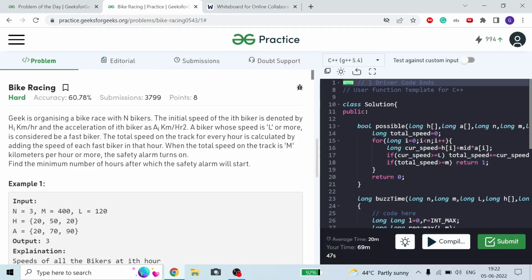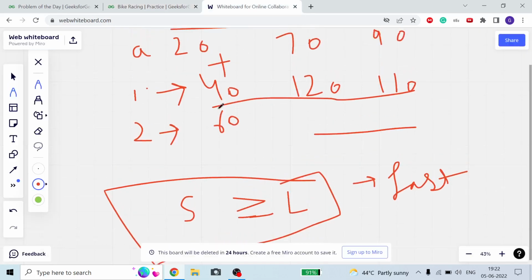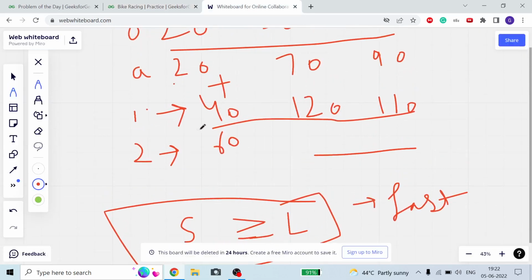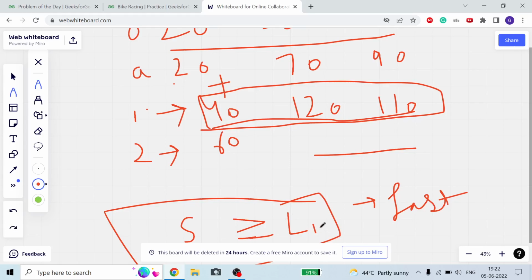Now the total speed of the track for every hour is calculated as the sum of the speeds of each fast biker. Suppose there are three bikers with speeds 40, 120 and 110, and suppose L is 100.